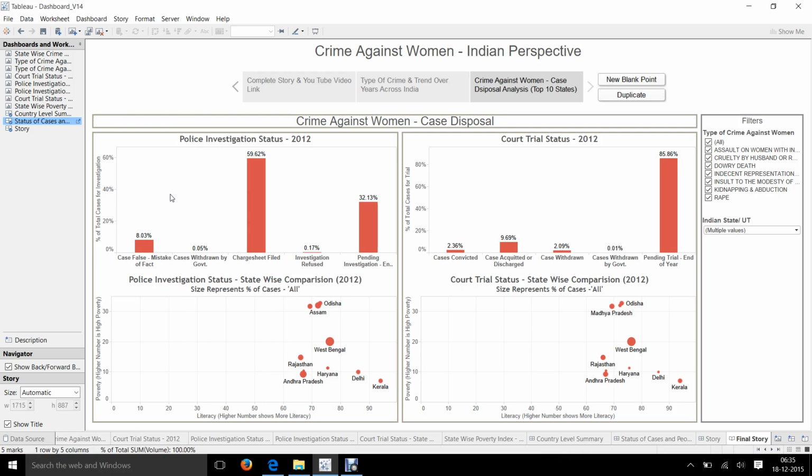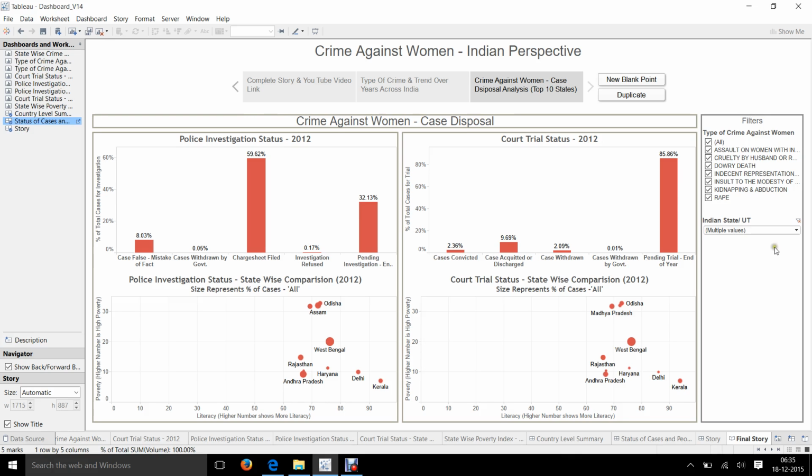A similar analysis can be done for another status, that is case being falsified on the basis of misrepresentation of fact. When we try and analyze this further, we see that most of these cases are coming from the states which are very low on literacy, probably suggesting that people are not able to understand the facts well when filing the cases, and these cases ultimately get falsified by police saying that the facts were not in place. We can do similar investigations on the court trial statuses also and can gain intuitive insights.